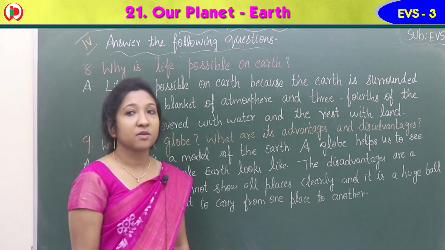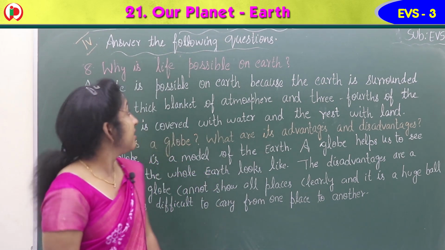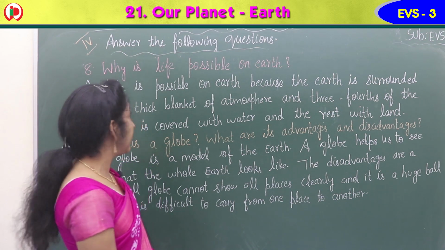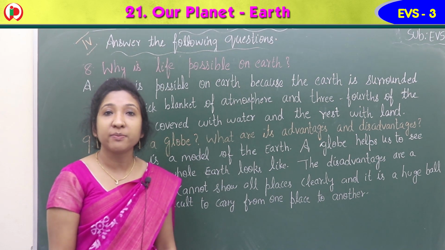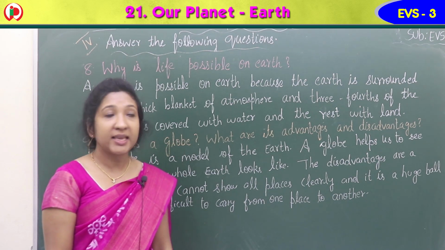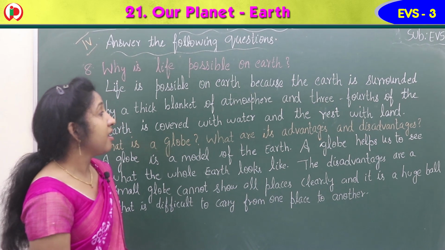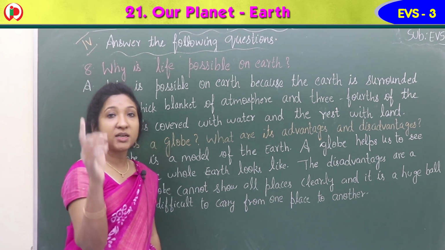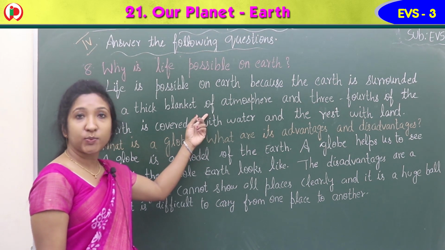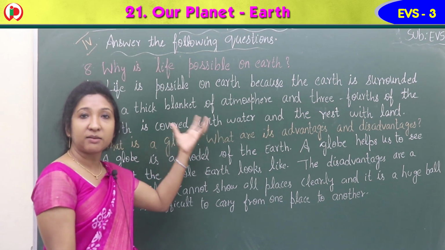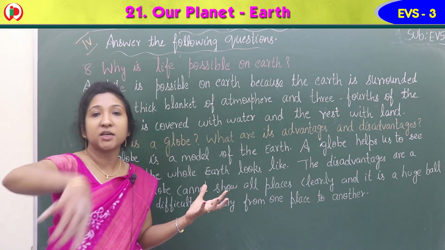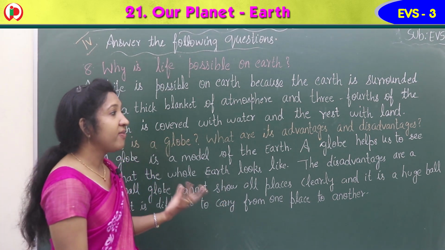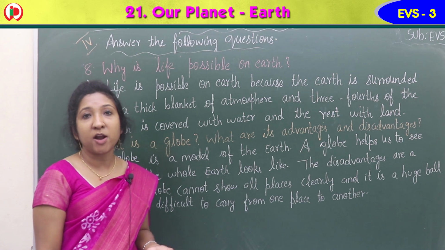Okay, children? Yes, children. So our next question is question number 8. Why is life possible on earth? The presence of air and water makes life possible on earth, isn't it? Yes, so answer, life is possible on earth because the earth is surrounded by a thick blanket of atmosphere. Earth is surrounded by a layer of air, the atmosphere, and 3/4 of the earth is covered with water and the rest with land. So life is possible on earth.